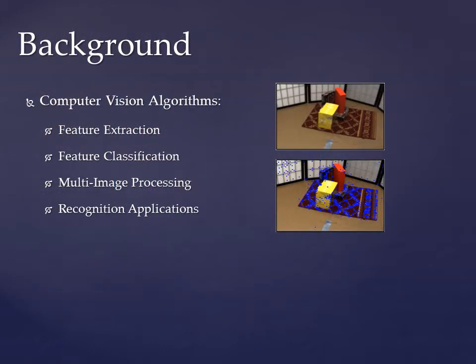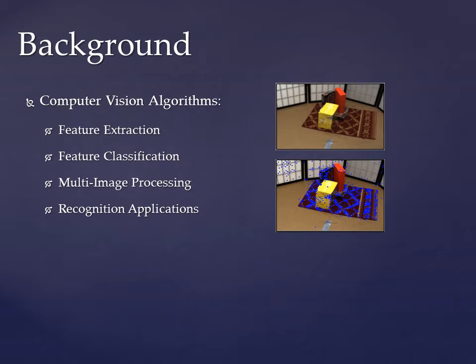Many computer vision algorithms are adopted to extract useful information from sensors. Specifically, we are interested in feature extraction, feature classification, multi-image processing, and recognition applications. Features are key characteristics of a scene. Typical image features include corners, edges, intensity gradients, shapes, and blobs. Feature extraction is the process of locating features within a scene and generating signatures to represent these features. This is a key concept of most computer vision algorithms.